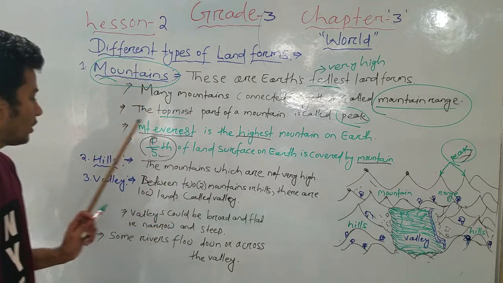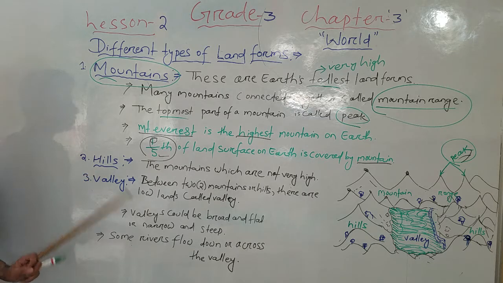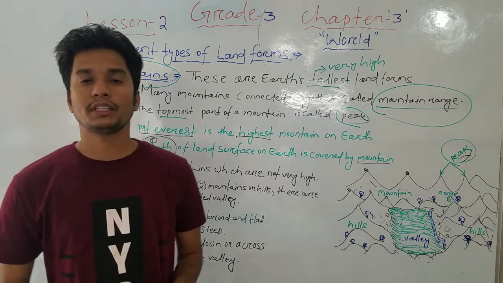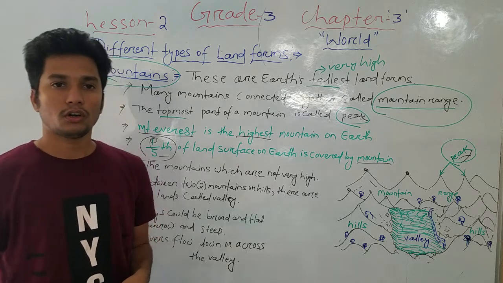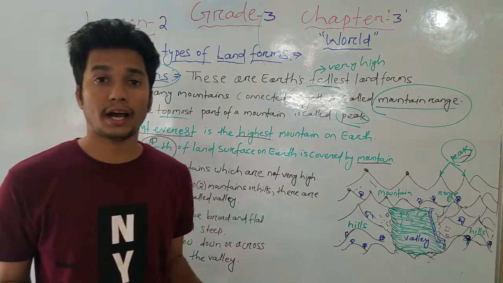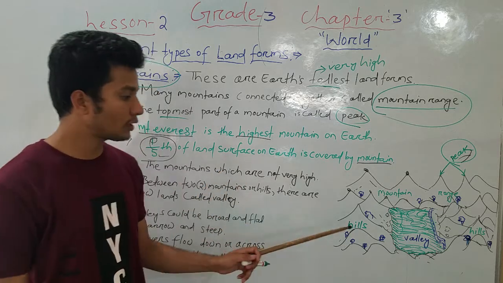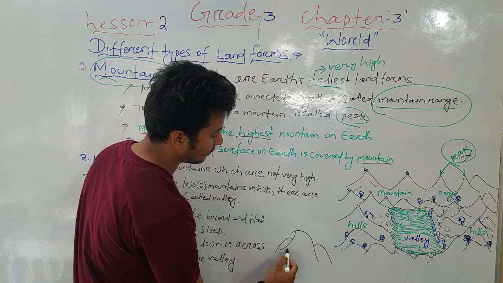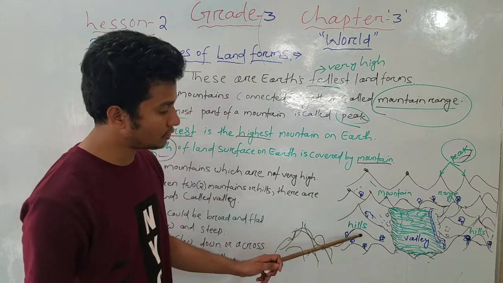Now we will come to another part, that is hills. The second one is hills. What are hills? Mountains which are not very high. If you have gone to picnic spots or tourist places, you might have seen that some mountains are not very high. That is called hills. Look at that picture. These are very low mountains. Here you see, these are called hills.